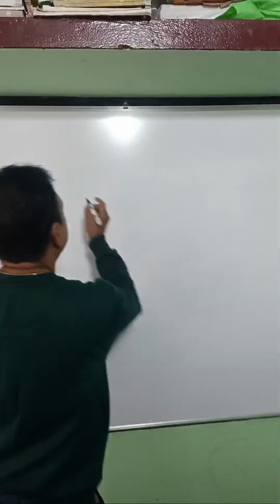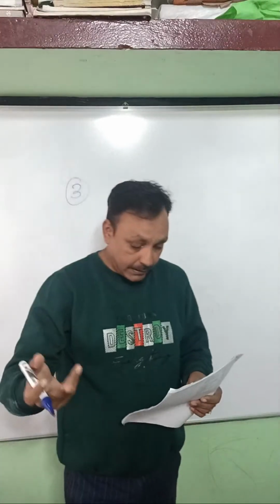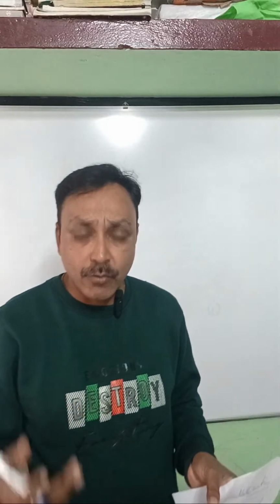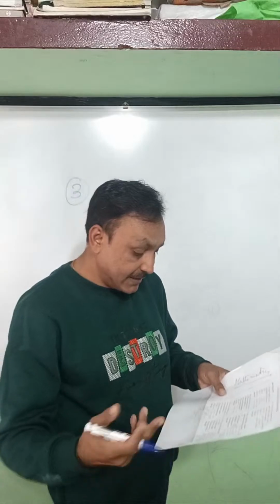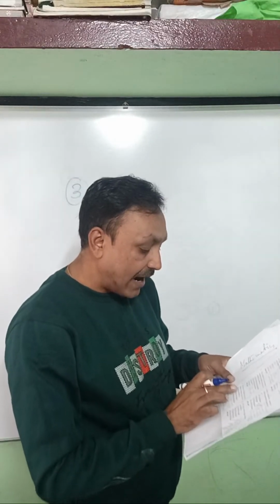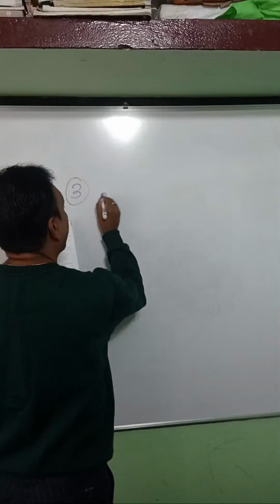So my next question, that is question number 3. Now, I request all the students to read the question, go through it and try to understand it. The question is: the sum or difference of a rational number and an irrational number is what? Options are given.